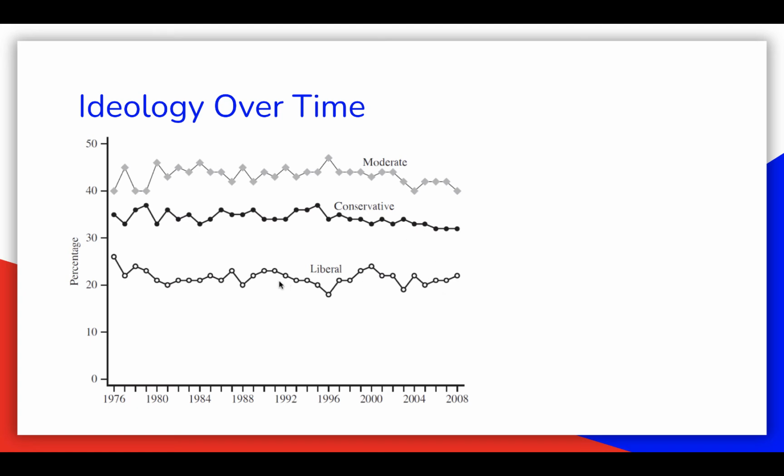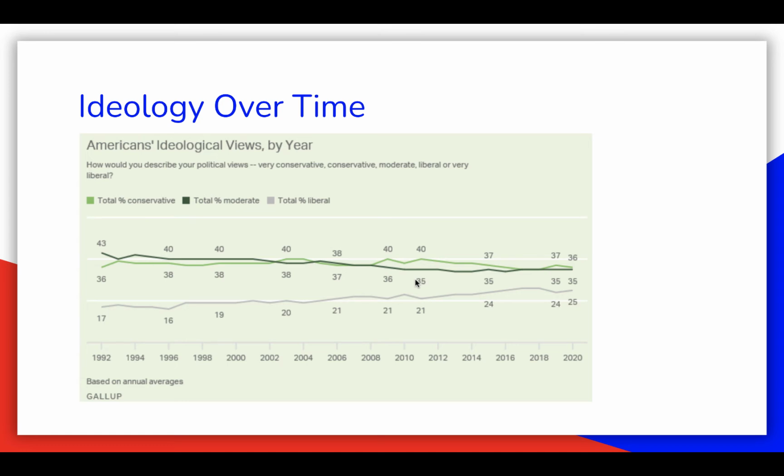to 25% reporting liberal. Here's a slightly different wording of the question with a few more options. Respondents can answer very conservative, conservative, moderate, liberal, or very liberal, as opposed to the last question where there were only three options. Here we can see identifying as conservative or moderate are the most popular choices in recent years.